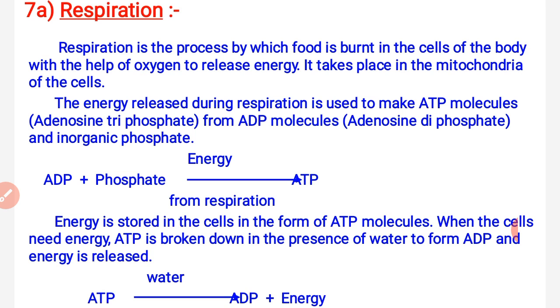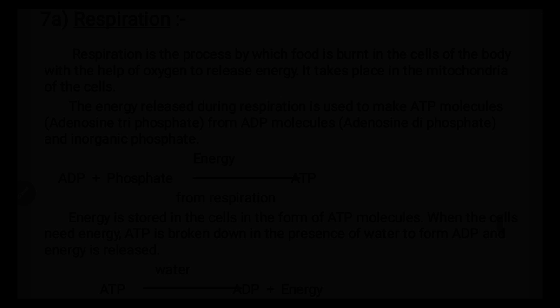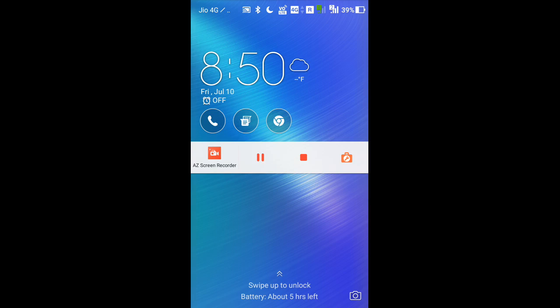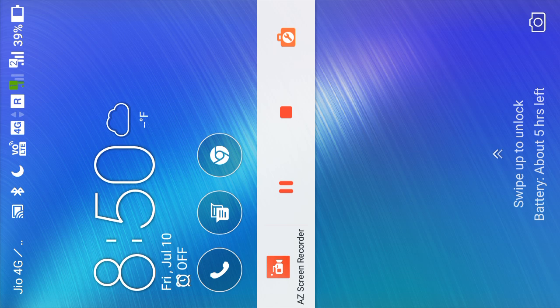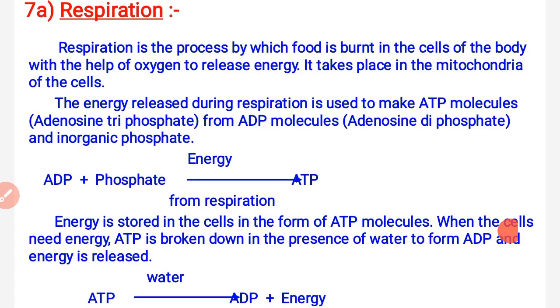Actually, these lower molecules like AMP and ADP are present in our cells, in our mitochondria, and whenever the food is burnt, another phosphate is released, and this ADP combines with this phosphate molecule and converts from di to tri. Suppose adenosine has two molecules of phosphate, and after the addition of another phosphate, it converts into triphosphate. So this is the higher energy molecule.